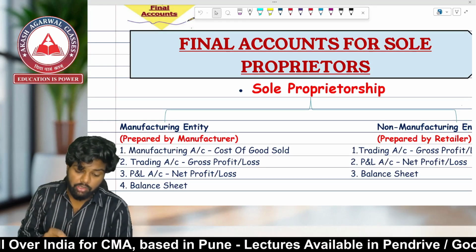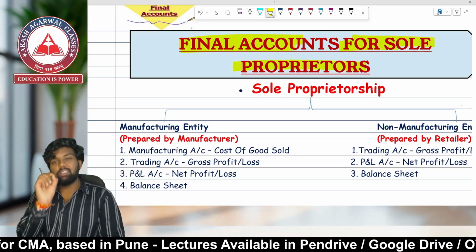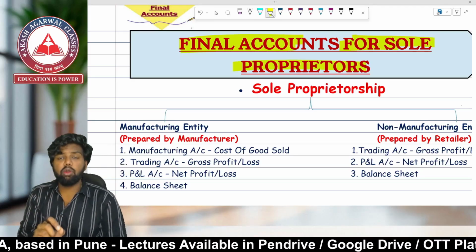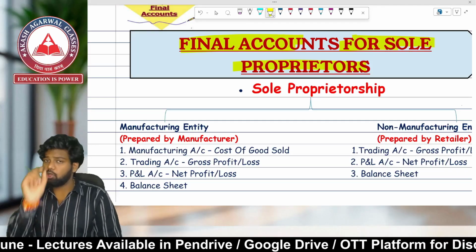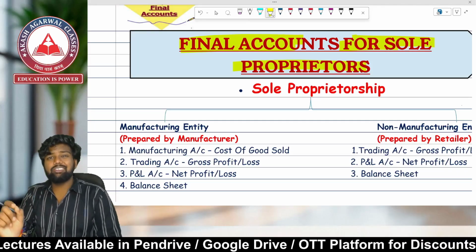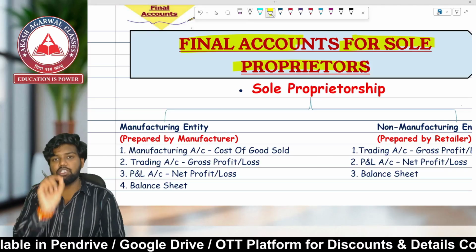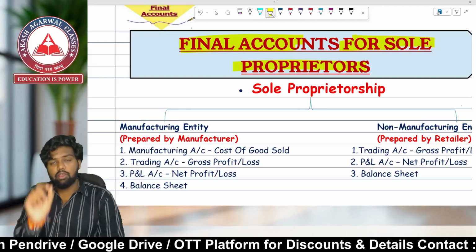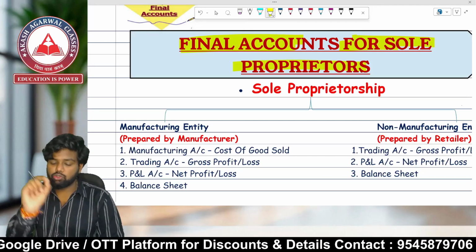My dear CMA Foundation as well as CMA Intermediate students, in today's session, I will be covering the topic known as Final Accounts for Sole Proprietor. This chapter is very important from the point of view of foundation as well as intermediate. So students, do not miss this chapter. It will carry a very good weightage in your exam, and it will help you to score good marks in your accounts paper.